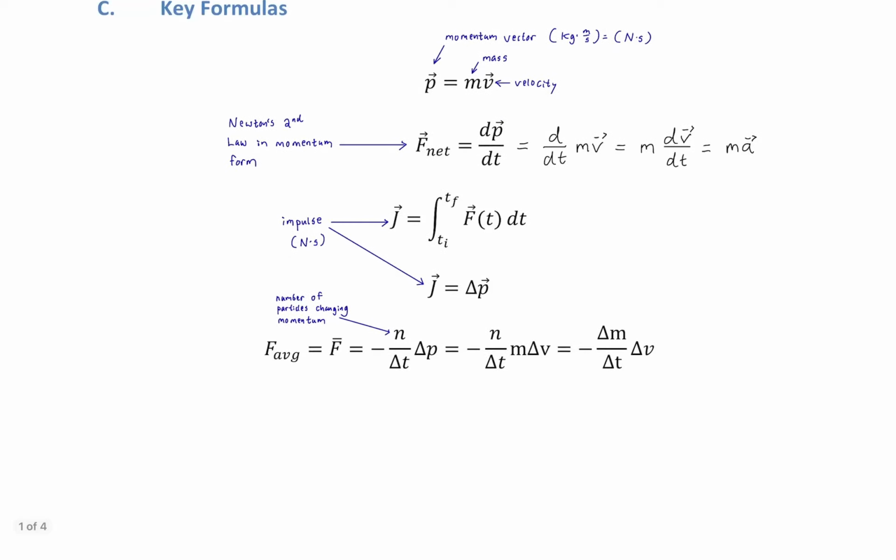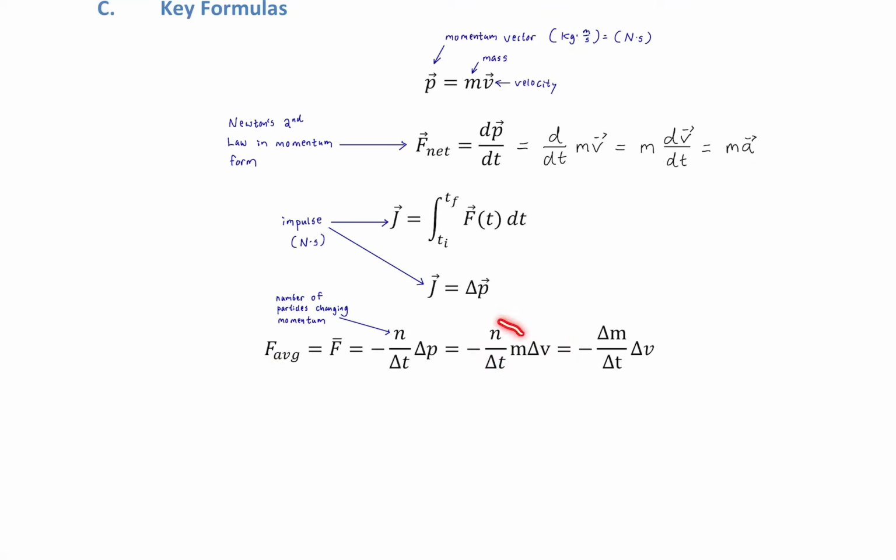But then we're going to get rid of the n, because then we're going to rewrite momentum as m times delta v. All right, and this is average, by the way. Then that's what this denotes here. Though it's the subscript avg and the bar above the F, two alternative ways of denoting average. That's why we're seeing deltas and not instantaneous changes.